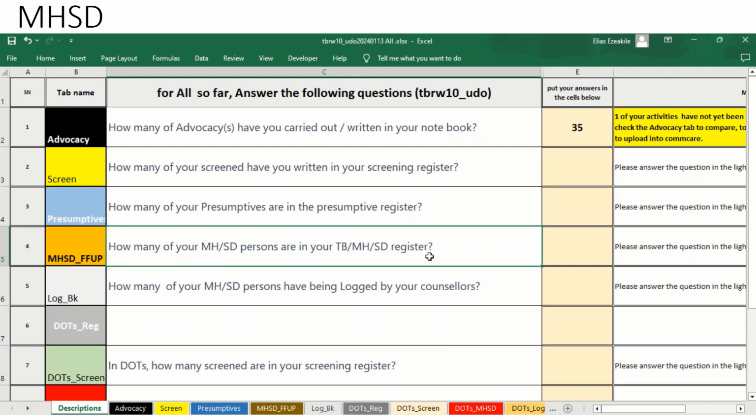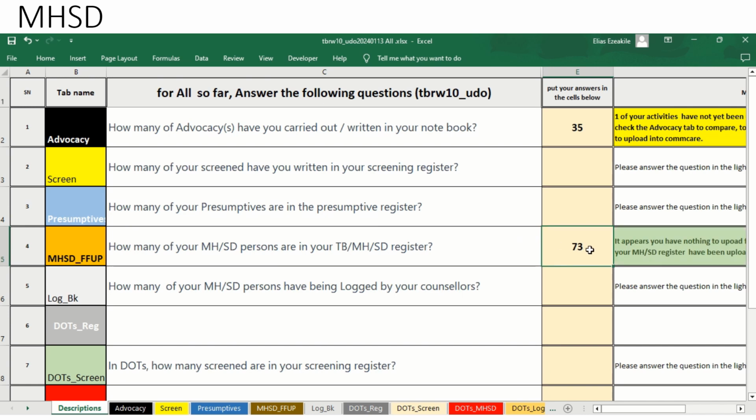This question is directed to, in this case, this ComCare user. He's supposed to go to his book, count, and let's say he counted in his MHSD register. He has 73 entries. He goes there and types 73.